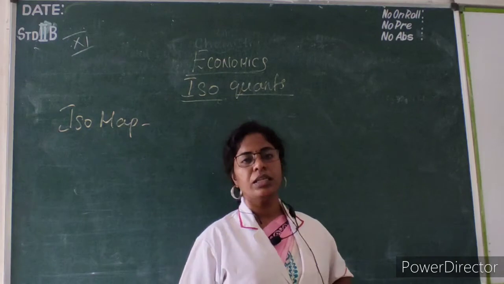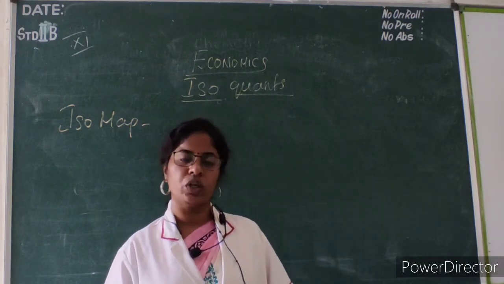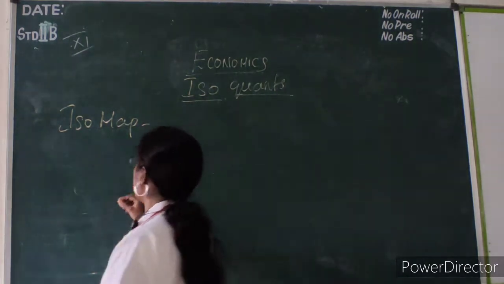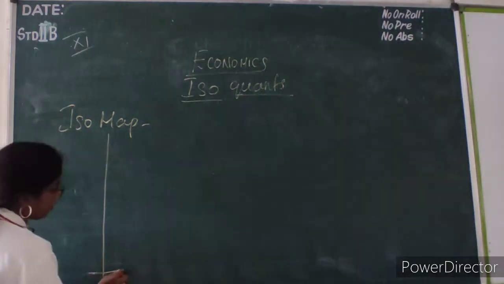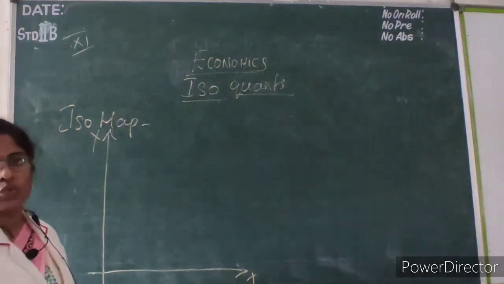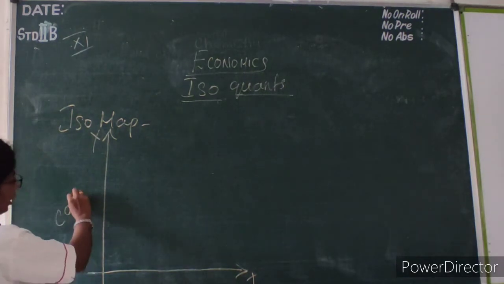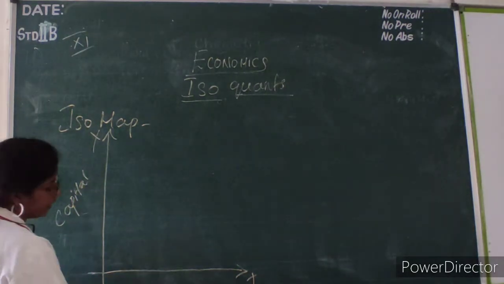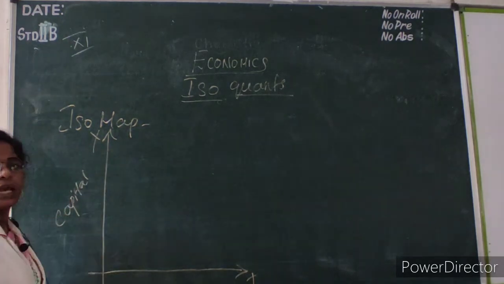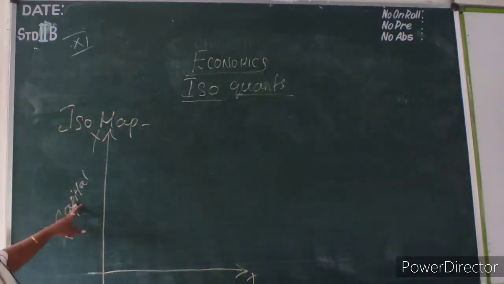Isomap explains that the higher the isoquant, the higher the level of output. The lower the isoquant, the lower the level of output. See here the diagram which is explained, same as the indifference curve. They have taken two inputs: one is labor and another one is capital. Money value is measured on the y-axis and quantity terms on the x-axis. So your x-axis represents labor and your y-axis represents capital.